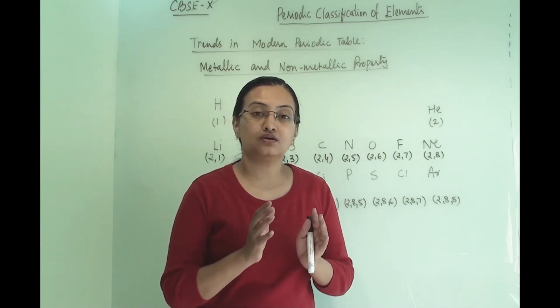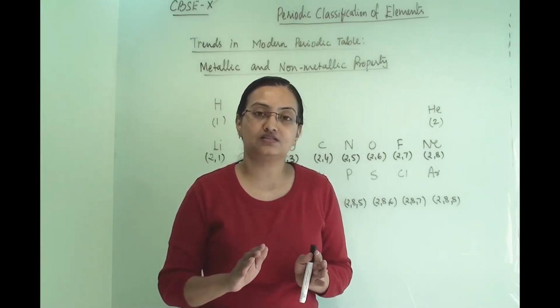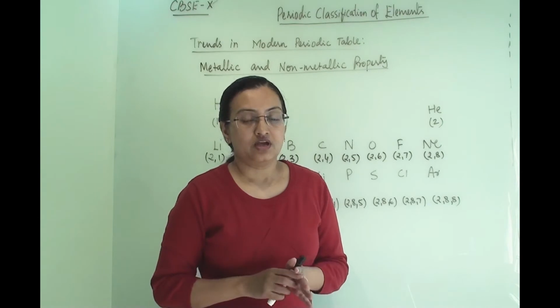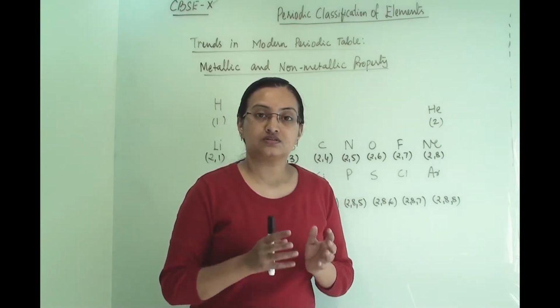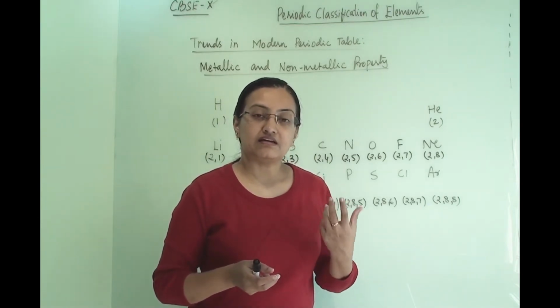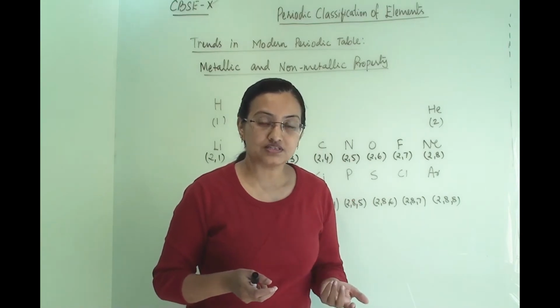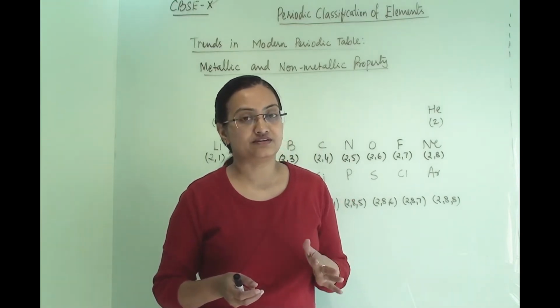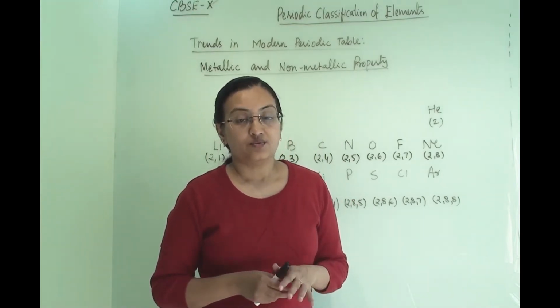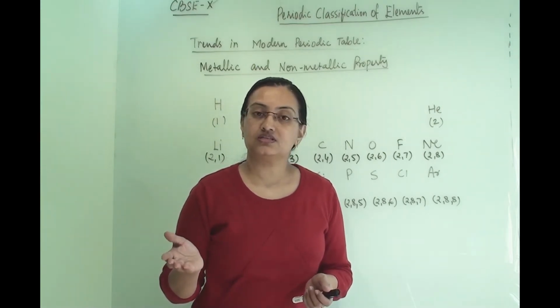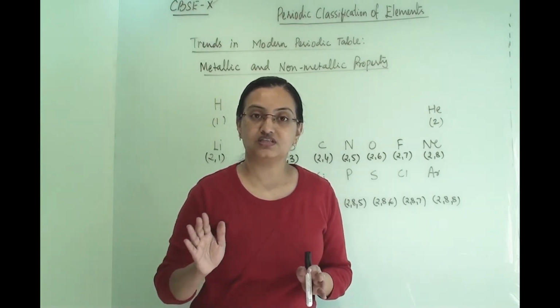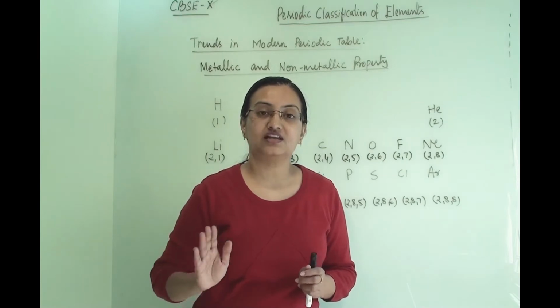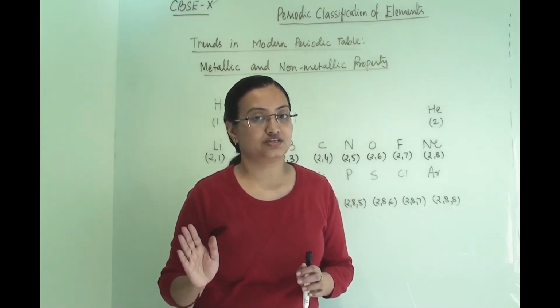We have studied metals and non-metals thoroughly in a separate chapter. Metals are sonorous, malleable, ductile, hard solids. They are good conductors of electricity and heat. Whereas non-metals, on the other side, are non-sonorous, non-malleable, non-ductile and non-conductors of heat and electricity.